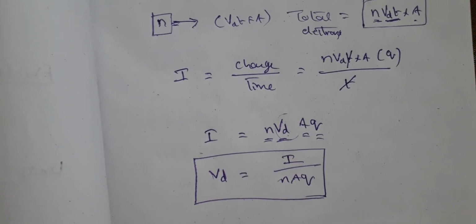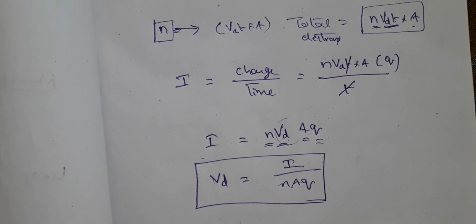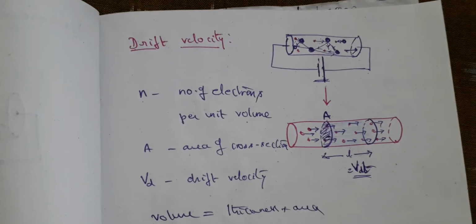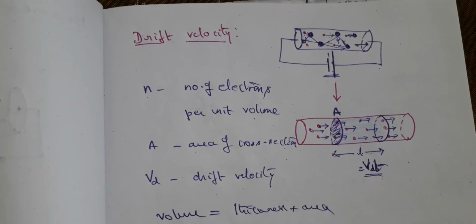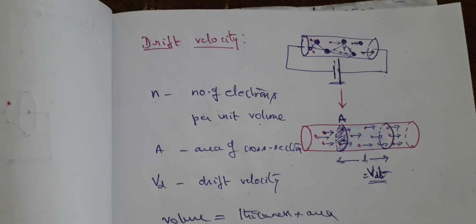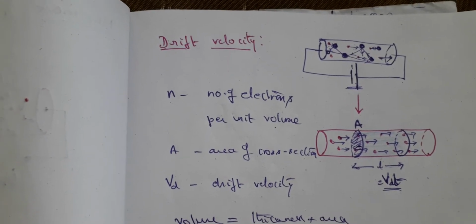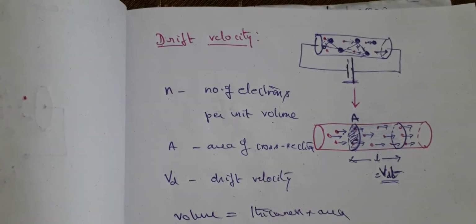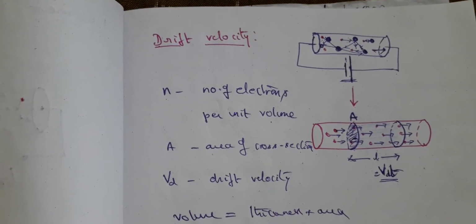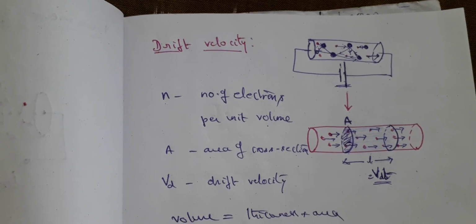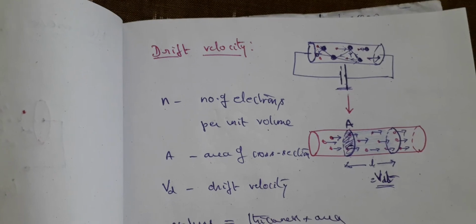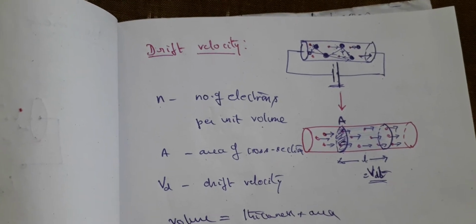Okay, children. So again, I'll repeat the whole thing. Listen carefully and take the screenshot so that you can copy the notes. So what did we consider? Whenever it is a closed circuit or when you create some potential difference, so that potential difference or some EMF, or the battery connected there, that energy will give sufficient energy for the electron to cross all the barriers on its way and then move throughout the circuit.